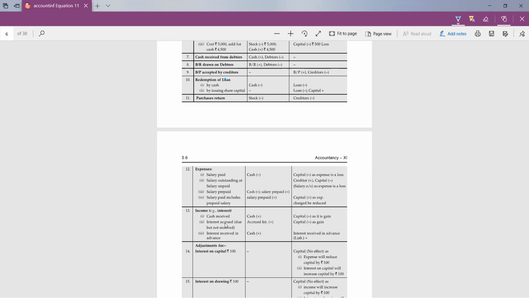So stock will be decreased. Only Khushi is giving me answer for all these transactions. No other student is giving me answer. So side by side, you can check your understanding by giving me answers.